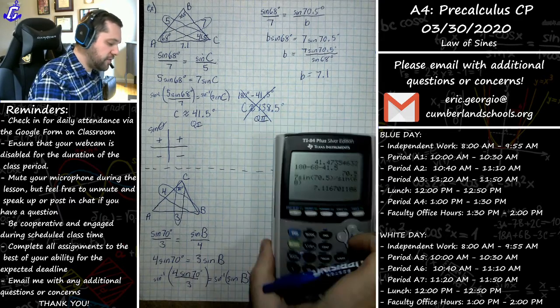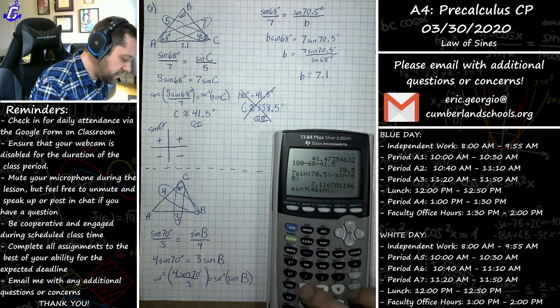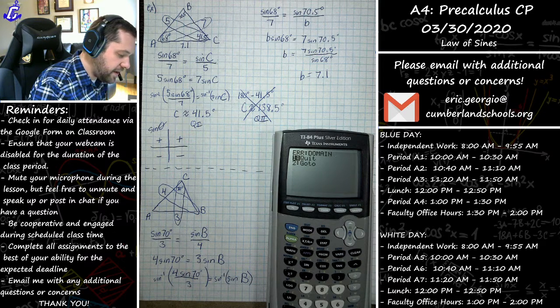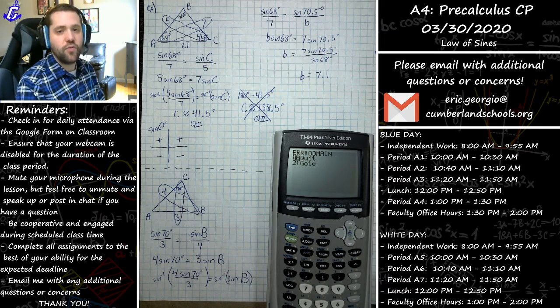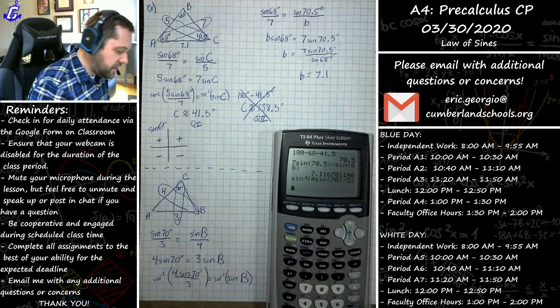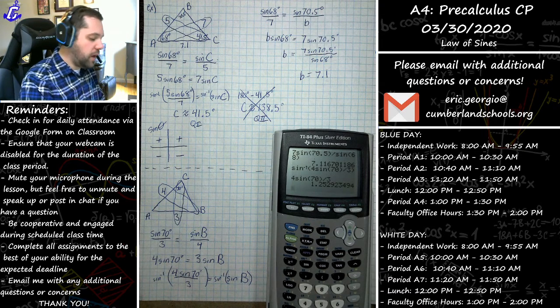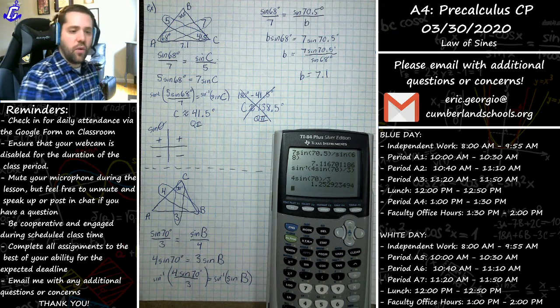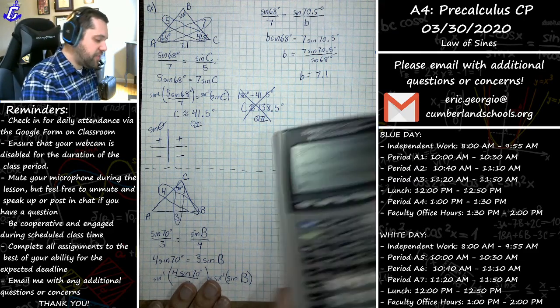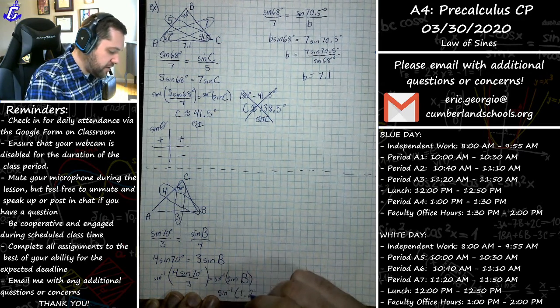And just go ahead and plug that into a calculator. We're going to do the sine inverse of 4 sine of 70 divided by 3. And I go ahead and hit enter, and yikes. Rats. We got an error. But why did we get an error? That's a good question. Let's see what that value actually came out to be. That 4 sine of 70 divided by 3 actually comes out to be 1.25. So what this problem is asking is us to do the sine inverse of 1.25.